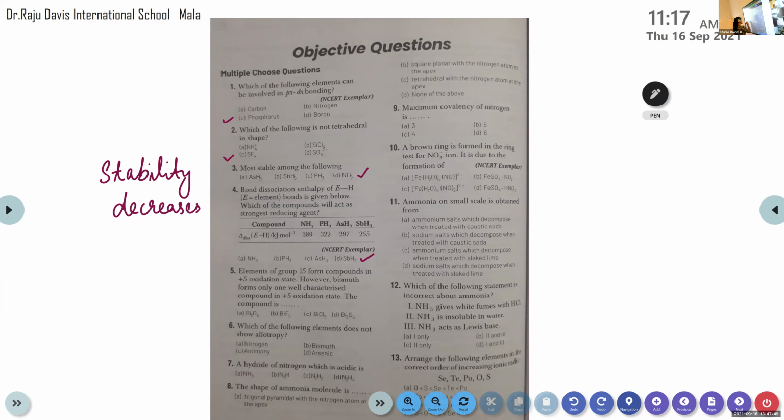You can also write this point: reducing character increases as we move from top to bottom. Reducing character increases from top to bottom.